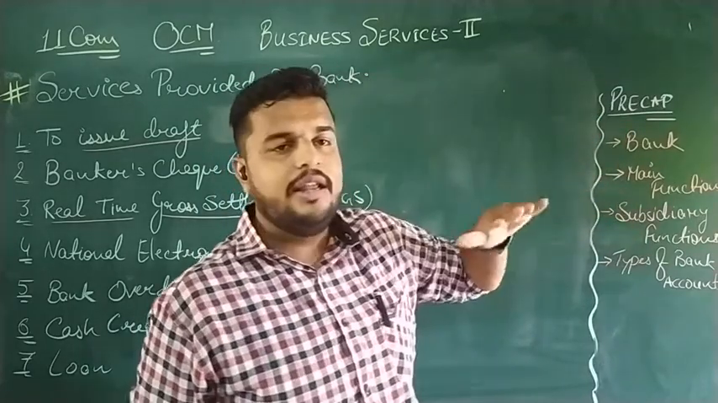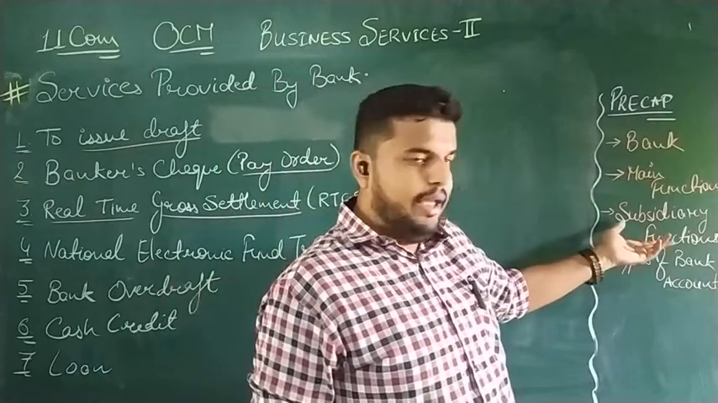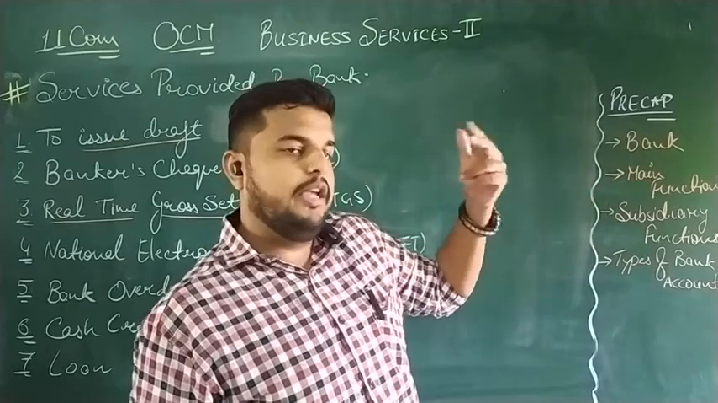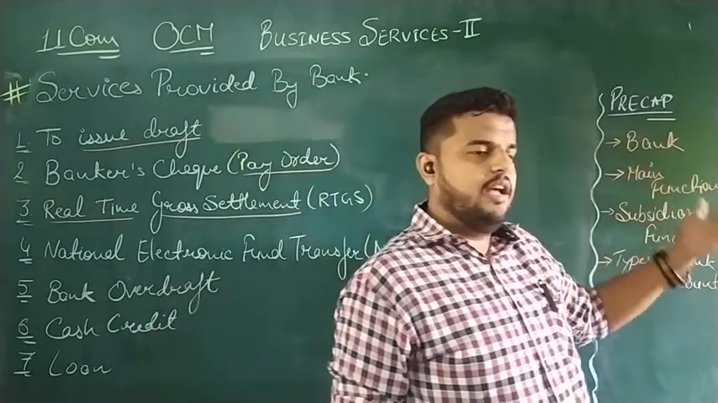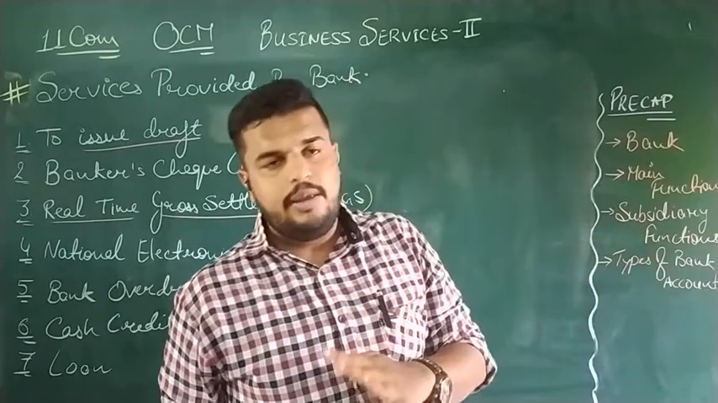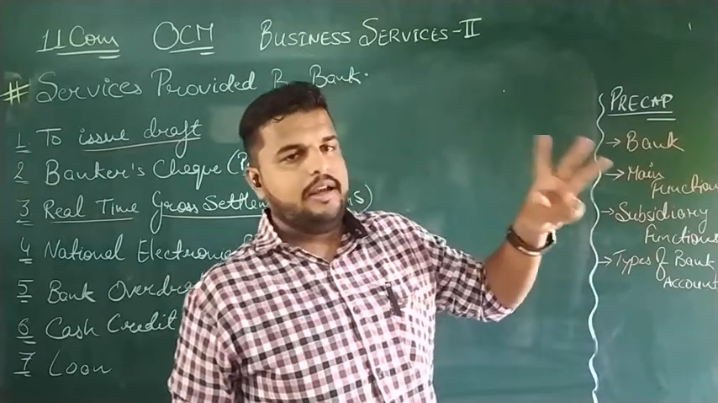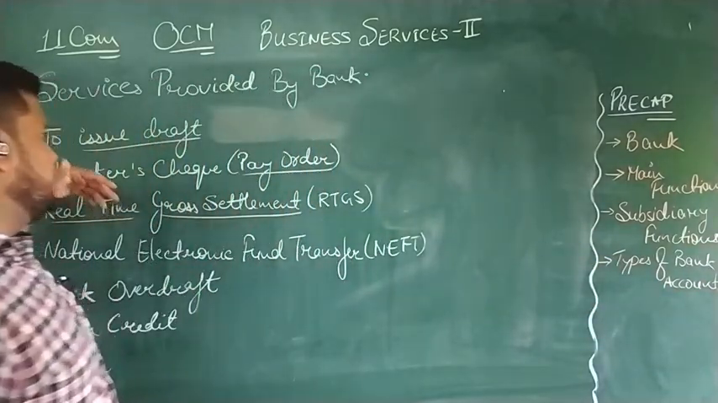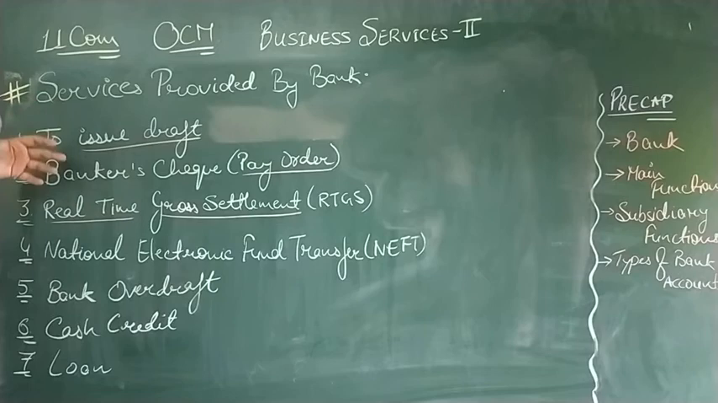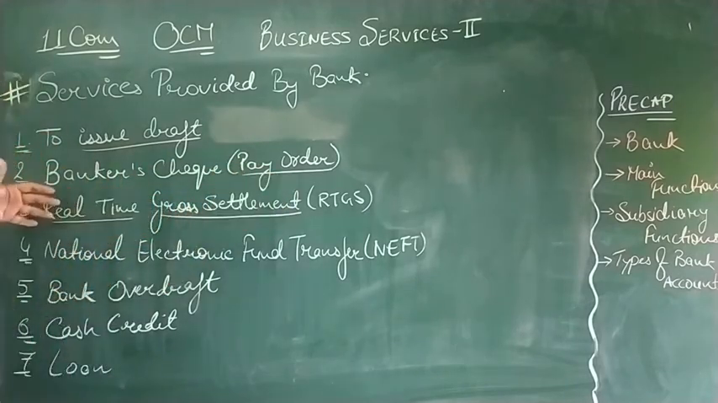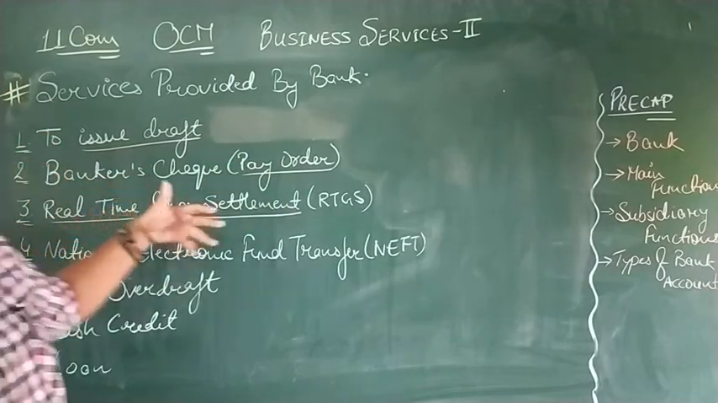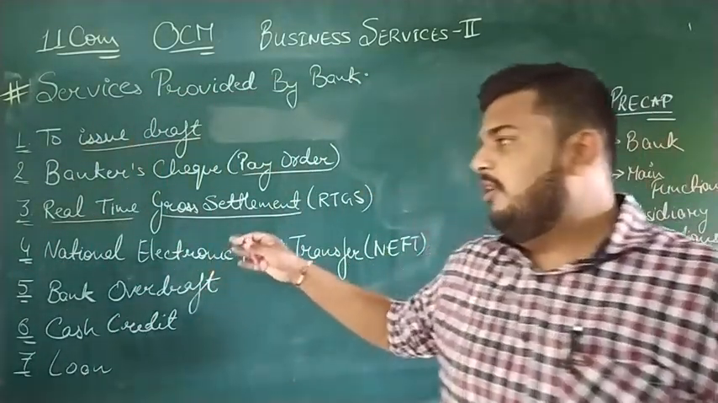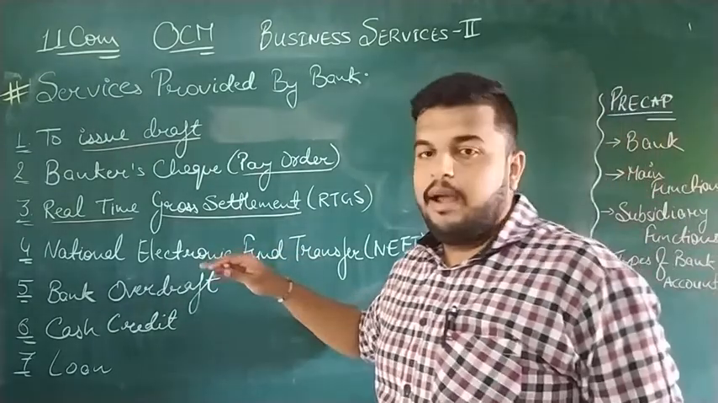Then we studied the different 8 subsidiary functions of a bank, like to issue traveler's check, to issue letter of credit, to take care of financial transactions, to take care of foreign exchange, draft services and all. Then we studied the major 4 types of bank account: saving account, current account, recurring account and fixed deposit account. And then we studied the 3 major services, that is to issue drafts, that is demand draft, banker's check or pay order, and the most important one, real time gross settlement, that is RTGS. In today's video, we'll be covering the remaining 4 major services provided by a bank.